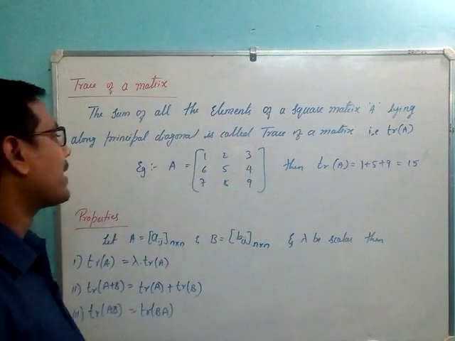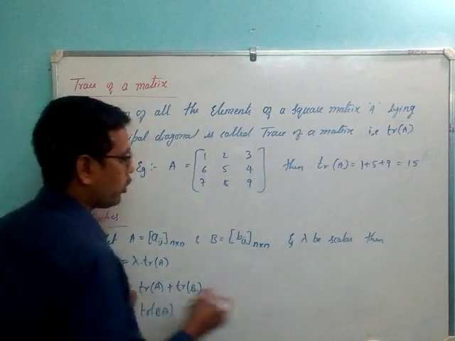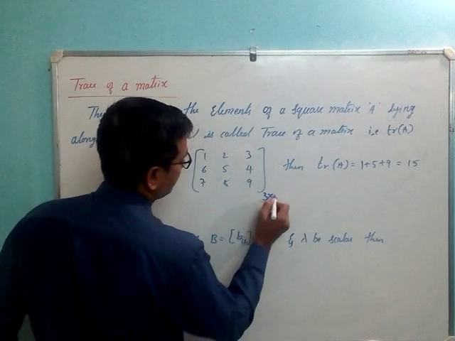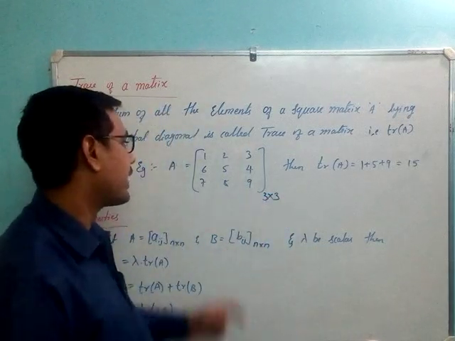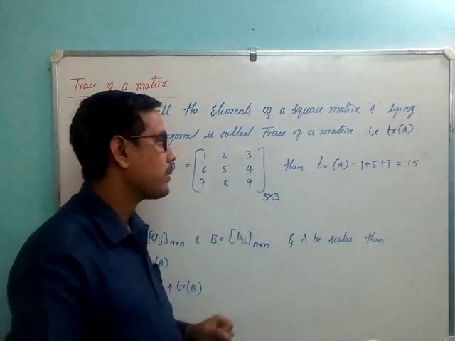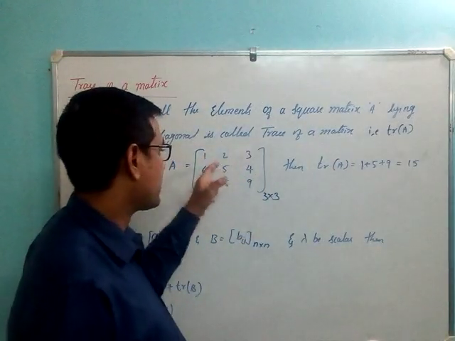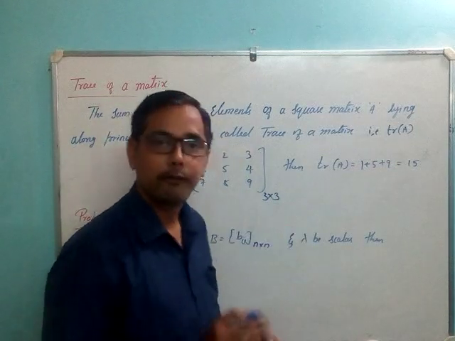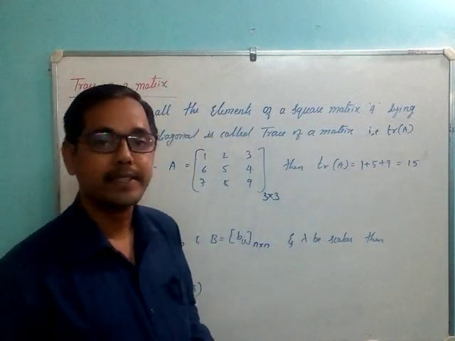So consider a square matrix A, the order of this matrix is 3 cross 3. And what will be TR of A? It is the sum of the elements lying along the principal diagonal. That is 1 plus 5 plus 9. So that is 15. So here the trace of the matrix is 15.